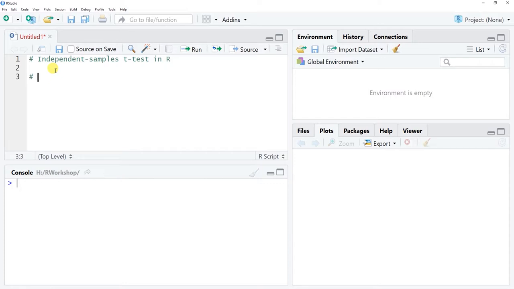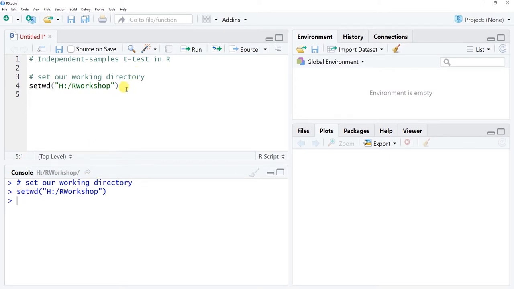The next thing that we need to do, as always, is set our working directory. I can see that mine is actually currently set where I want it to be. It is my H drive, R workshop folder here, but just for the sake of demonstration, I will use the setwd function and quickly type in my working directory. And again, the working directory is where you're going to be saving the data files that you'll ultimately read in or import into R. So mine is R workshop. Okay, and if I run this line of script here, make sure you include the two quotation marks around your pathway there. Click run, you'll see that I've set my working directory there.